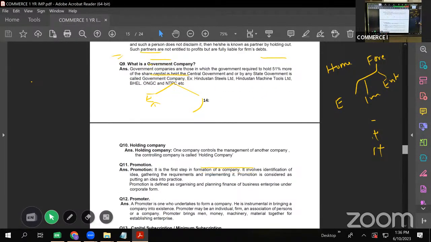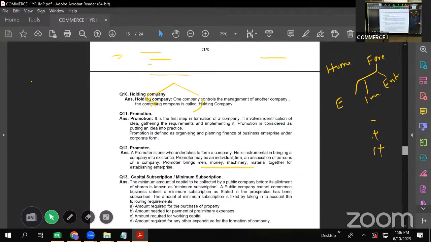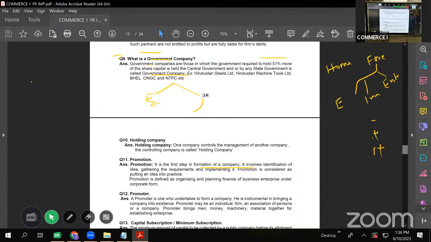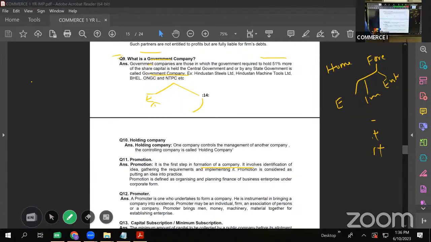What is a government company, holding company, subsidiary company? Okay, we'll have a look at this. What is a government company? A government company is one in which the stake of government is more than 51%. In any company, if the share of government is 51% or more, we call such a company a government company.